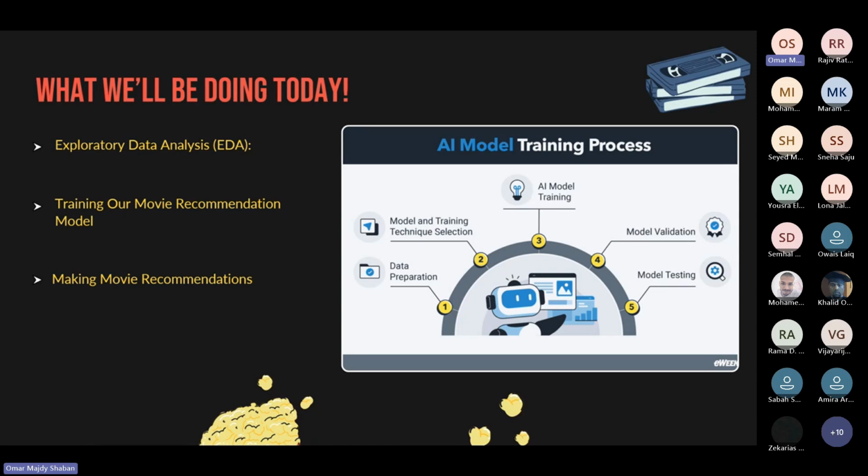Next, we will go into making the movie recommendations. So we're going to implement a model called SVD-based collaborative filtering. I'll explain it while doing the workshop. While we're coding, I'll explain what SVD means, all of that. Don't worry. And after that, we're going to train our model, and at the end, we're going to apply these machine learning techniques to get personalized recommendations for different users.